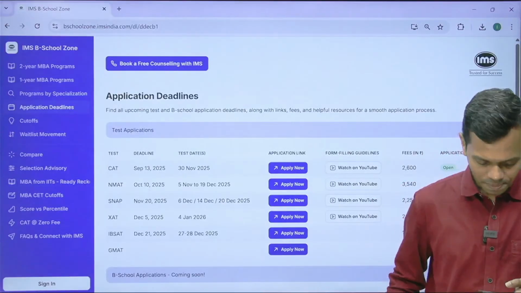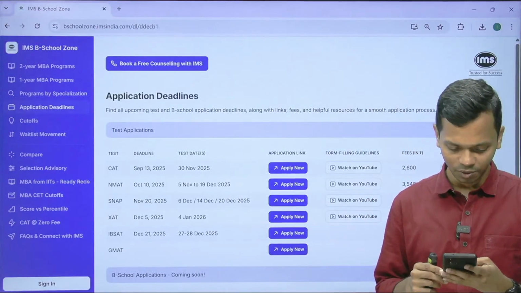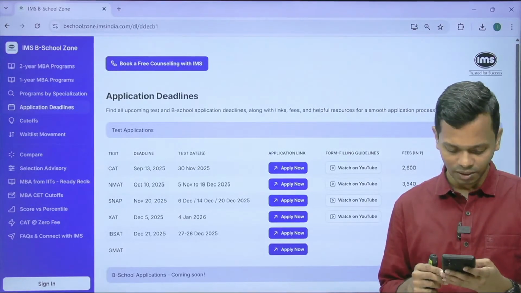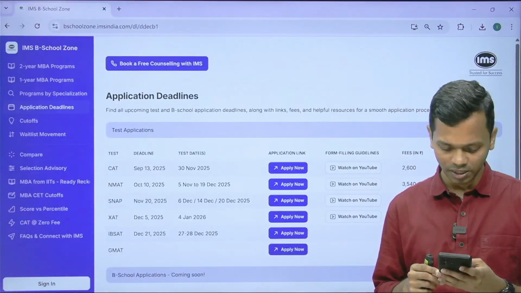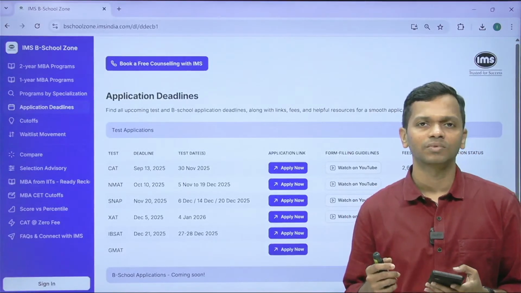Alright, so let's start with questions. We started getting a few queries in the chat now. The first question is from Nancy. For NRI students, how do we fill out the academic section of the CAT where it asks for maximum marks and total marks? Okay, so Nancy, if you have the exact marks, right?